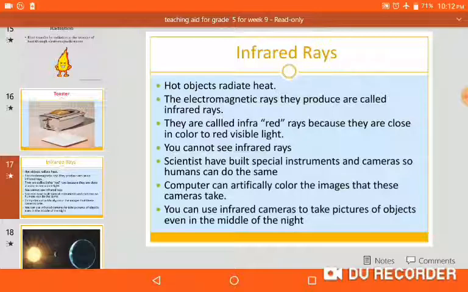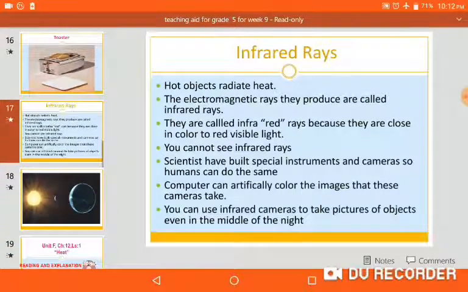Special cameras take pictures during the night. These are called infrared cameras, used to take pictures of objects even in the middle of the night. And then we are able to see these red lights. Infrared rays mean red light because they look like red light.